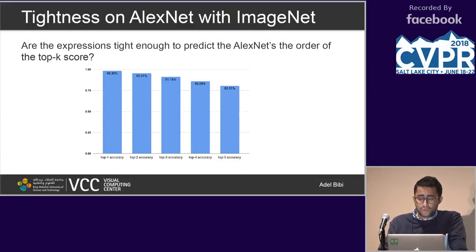And we did this experiment, for example, on AlexNet, where for the first bar you see top 1 accuracy, you see how well these expressions predict the location of the maximum score across the complete validation set. And it does it with 98% accuracy. And we do it for top 5 accuracy, which reaches about 80%. Now, the metric we're using is very, very strict, and that's why 80%, in fact, is very good.